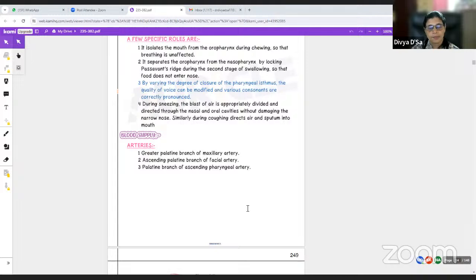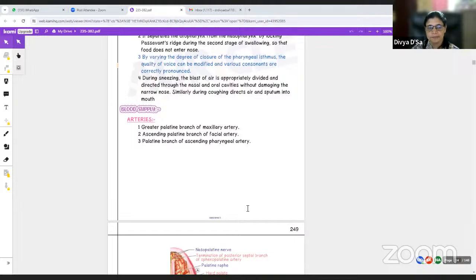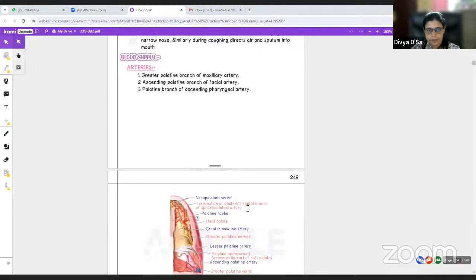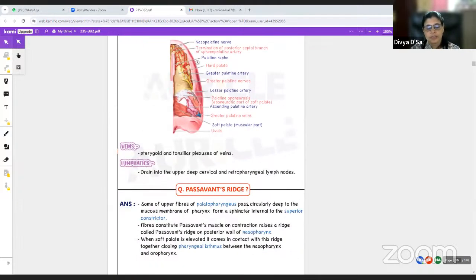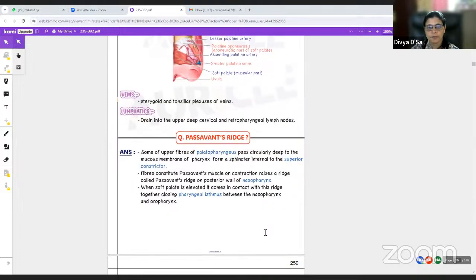So blood supply. Arteries include the greater palatine branch of the maxillary artery, the ascending palatine branch of the facial artery, and the palatine branch of the ascending pharyngeal artery. Veins basically drain into the pterygoid and tonsillar plexus of veins. Lymphatics drain into the upper deep cervical and retropharyngeal group of lymph nodes.